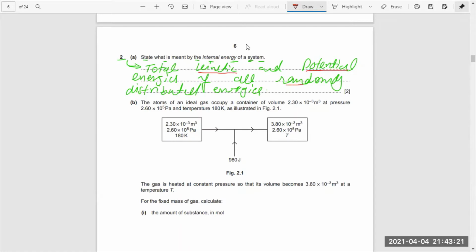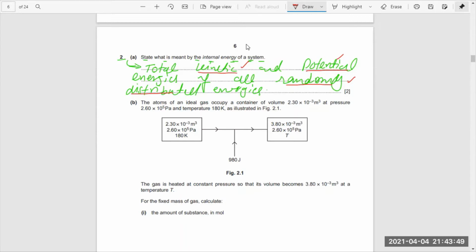And they are randomly distributed in all the gas system, in any system. It is not possible for a system that every particle has an equal amount of energy. That's why we always use the words randomly distributed, and the sum of all the potential and the kinetic energy. These are the key words to explain the internal energy of the system.